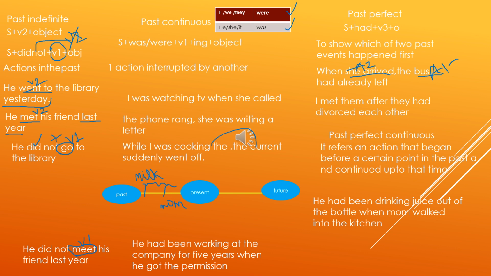Since 1982, the name of the year is written, but with for, the number of years, 3 years, is written. So we use present perfect continuous tense to express an action that started in the past and continues until now. Let's move on to the next slide.